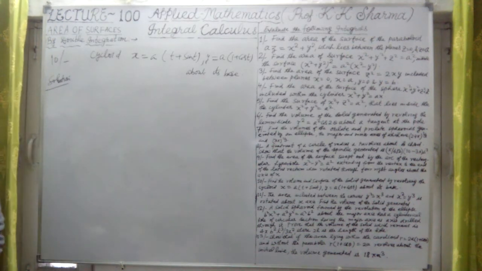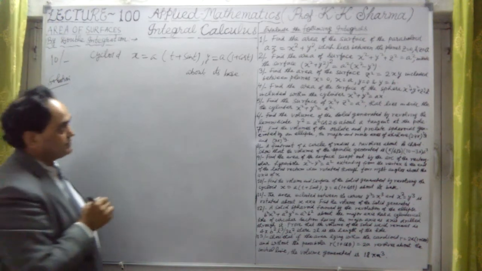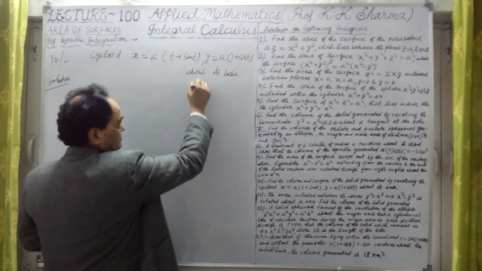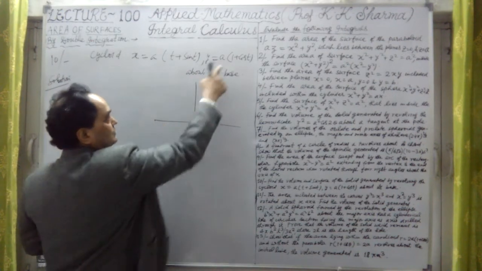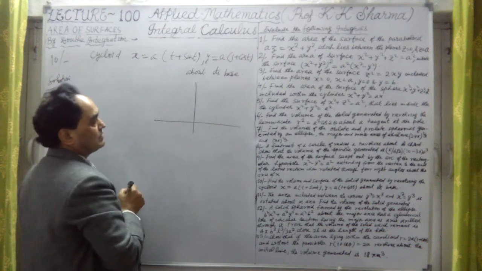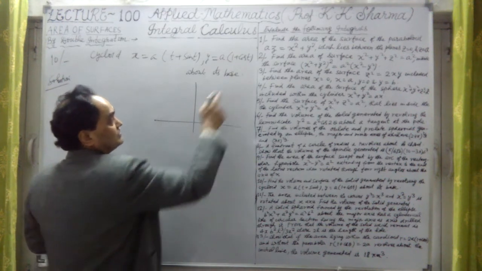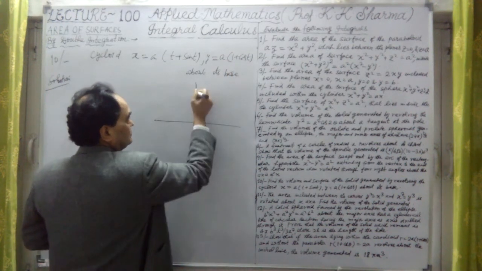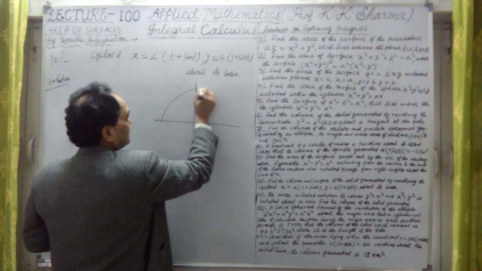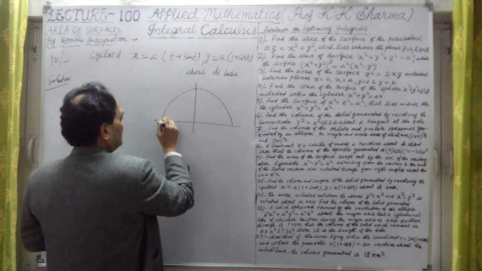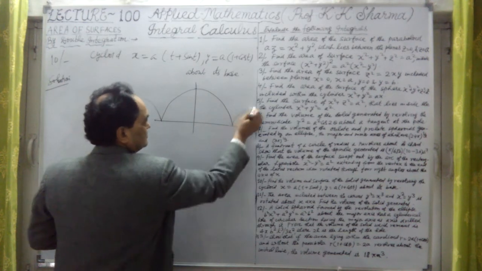Okay, the marker is okay now. So here the cycloid is of what kind? Let me draw the cycloid here. If I put here, y is equal to twice a when t is 0. At t equal to 0, here it is. Again, it will be a cycloid of this kind.